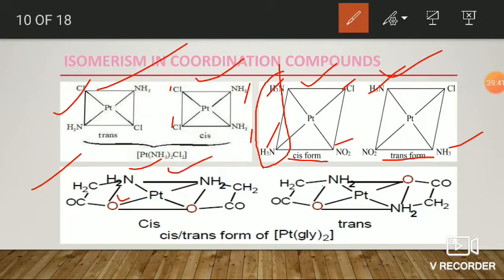In the first picture, the two nitrogen atoms and two oxygen atoms are side by side, so it is cis. In the second picture, the two nitrogens are opposite as well as the two oxygen donor atoms are opposite to each other. So it is an example for trans. So these three types are examples for square planar geometrical isomers. That is MX2Y2 type, MX2YZ type, M(XY) taken twice type, where the ligand is an unsymmetrical bidentate ligand, for example, glycinato. Okay, fine.